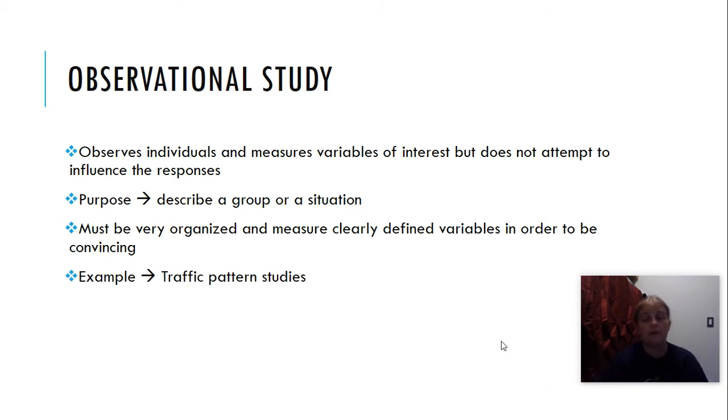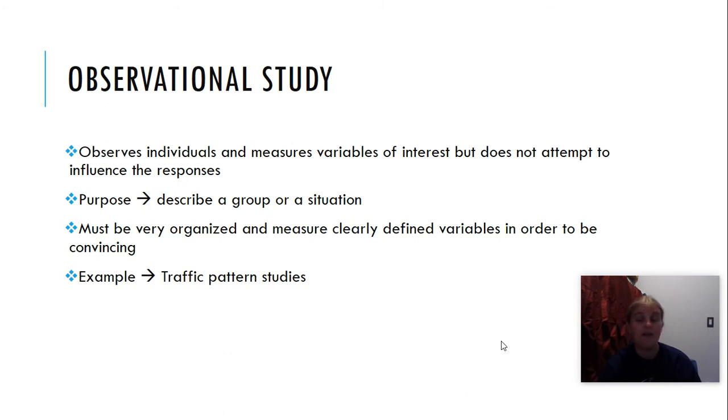For example, okay, I already gave you this Easter example, but for another example, traffic pattern studies. Sometimes you drive down the road, you see that little black wire that's all the way across the road. Well, that's attached to a box, and that counts how many cars go past that on the road. And it also counts how fast it is from the first tires crossing that line to the next tires crossing the line.